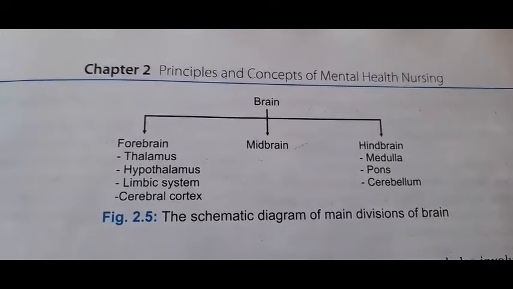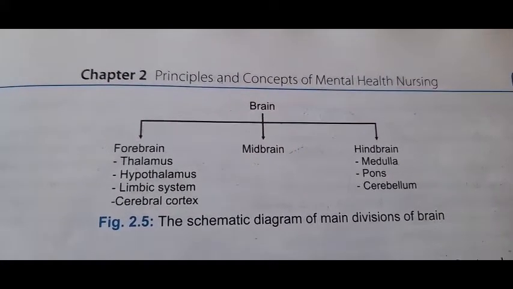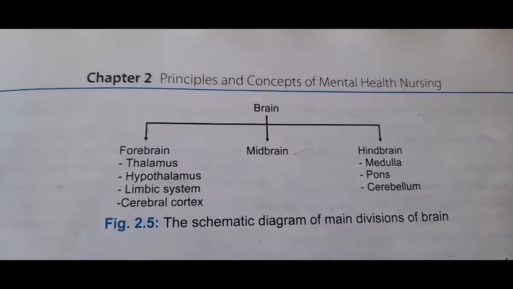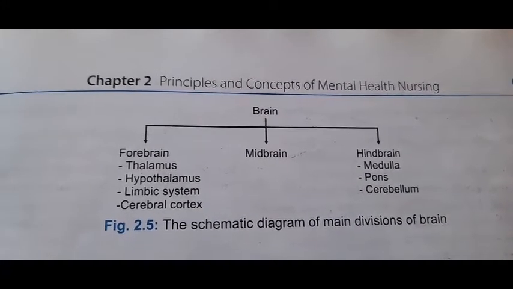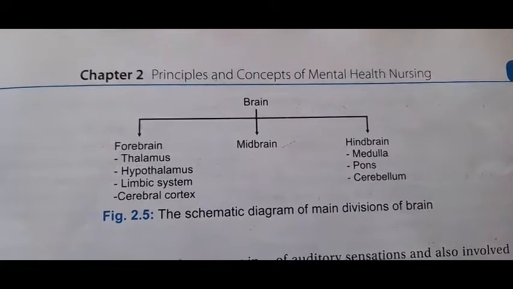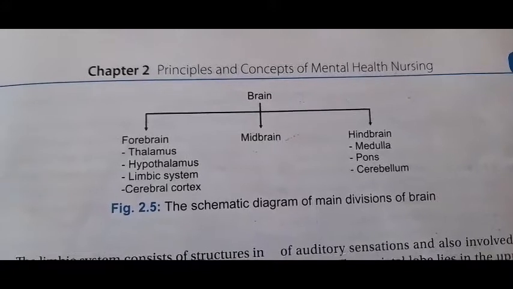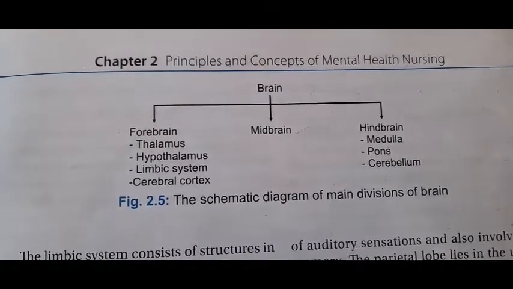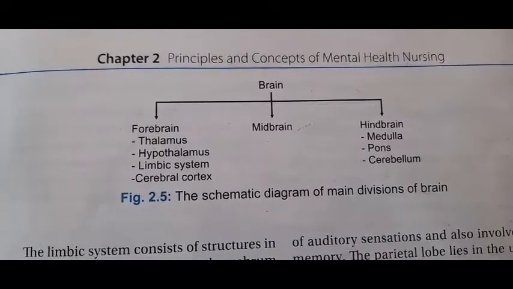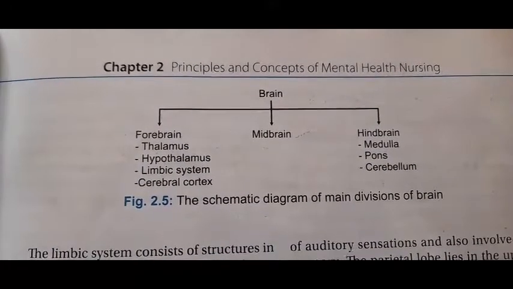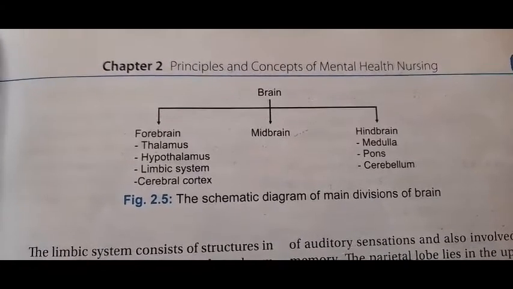Okay, the forebrain involves the thalamus, hypothalamus, limbic system, and the cerebral cortex. These all are involved in the forebrain. Then the midbrain involves the cerebrum. Next is the hindbrain, which involves the medulla oblongata, then the pons, and the cerebellum. Okay, these all are the parts of the brain.